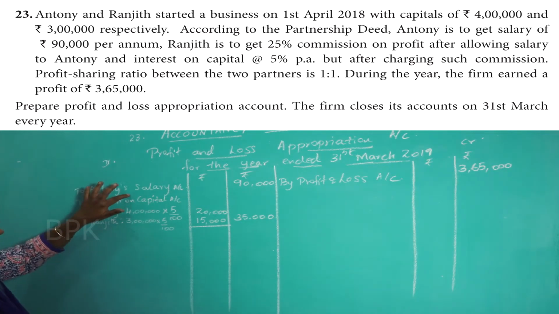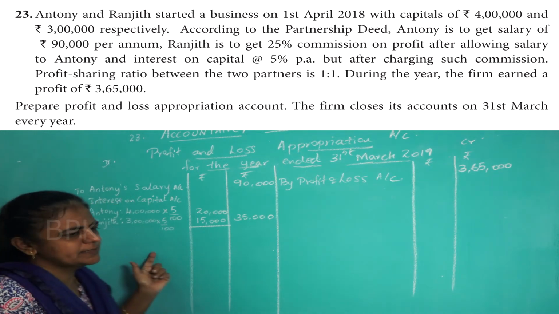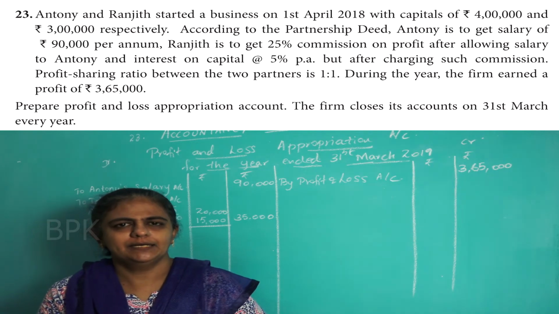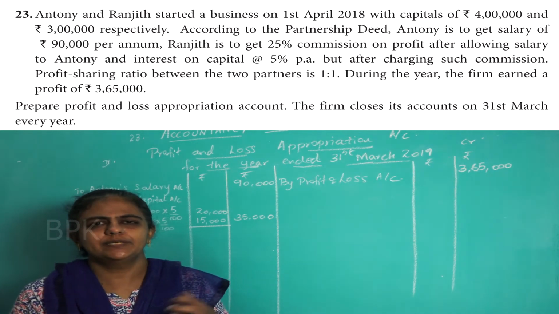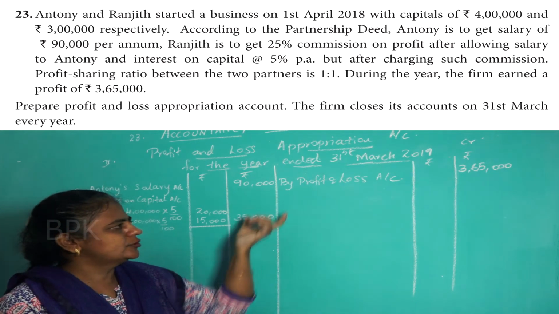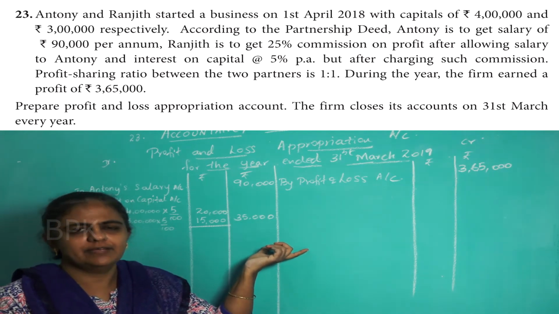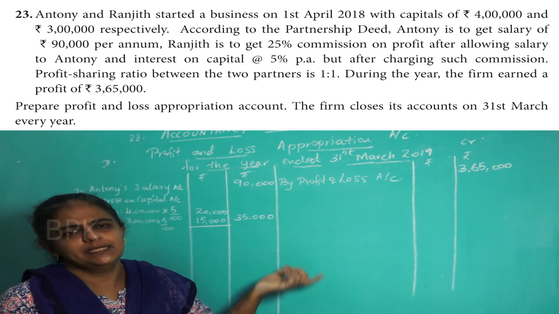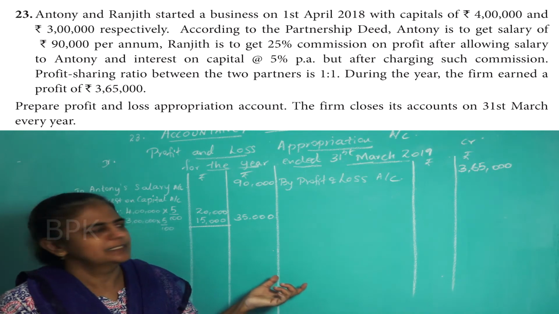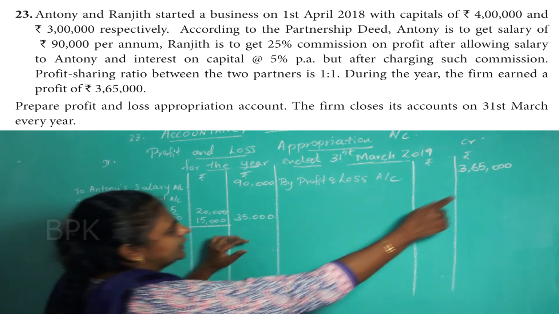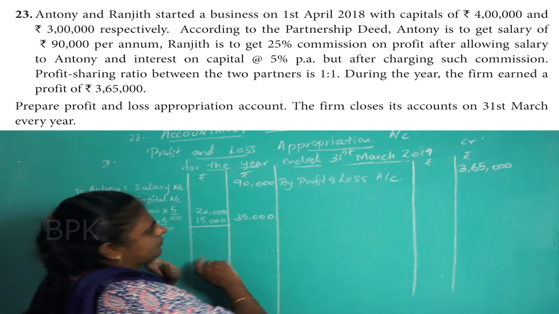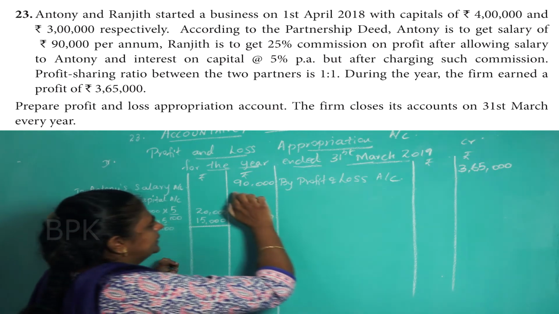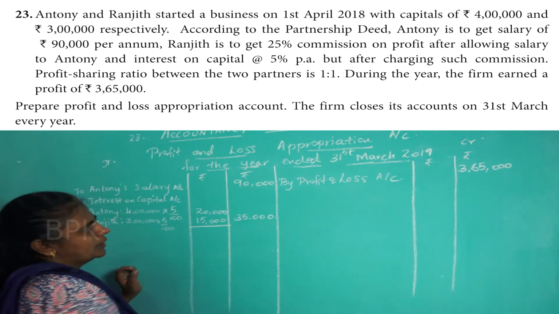So salary you have written, interest on capital you have written. What is the next adjustment given? You have to give commission for Ranjit, but it has to be given after making these two adjustments. Whatever profit we are getting after making these two adjustments, on this only we have to give commission for Ranjit. So you have to roughly calculate this and find out the profit. This 3,65,000 minus these two, that is 1,25,000.